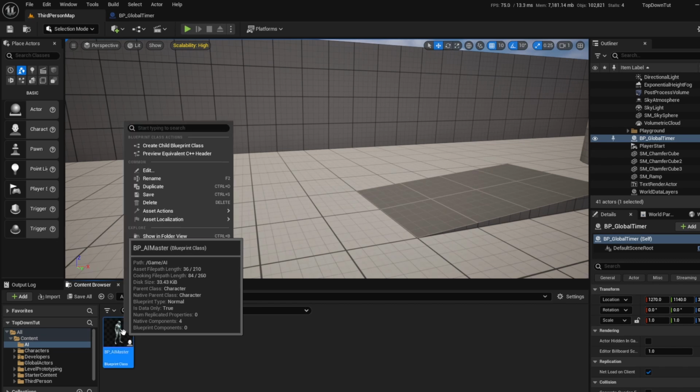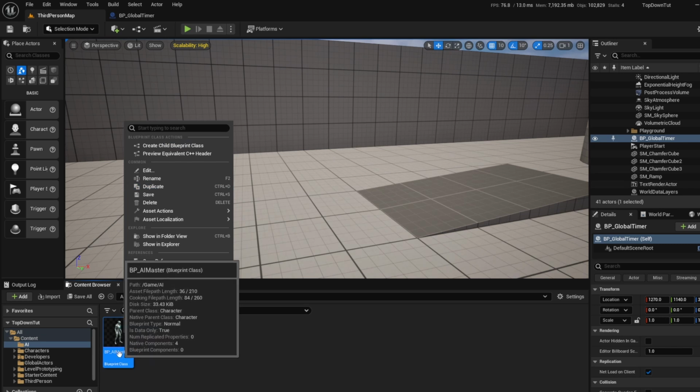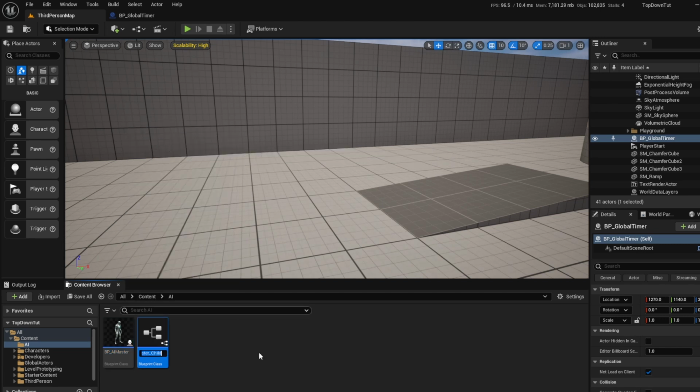Now what we're going to do is right click and create a child. So whatever code that this AI master has will pass into all of our children, and we can also change and update it, even the way it looks and stuff like that, which gives us a ton of control, and it just makes it so much easier to optimize and to build onto and not have to reprogram every single AI from scratch. So let's just do that. We'll call it BP AI Zombie. Okay. Open that up.